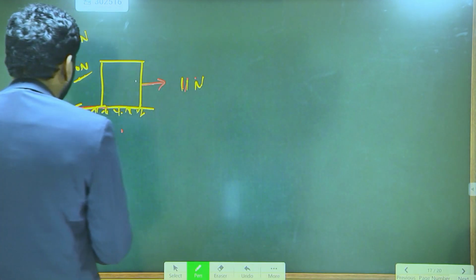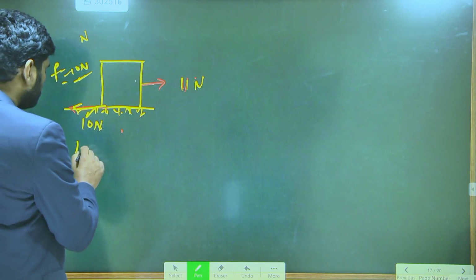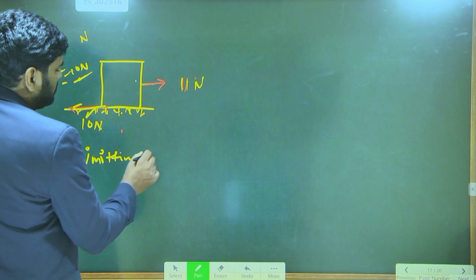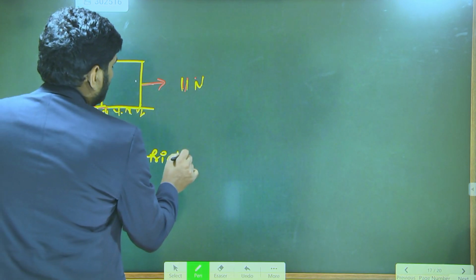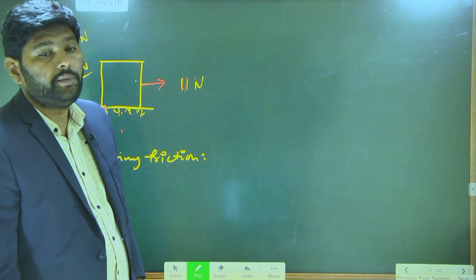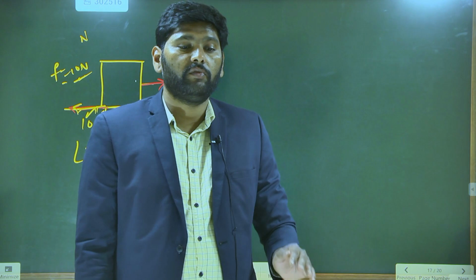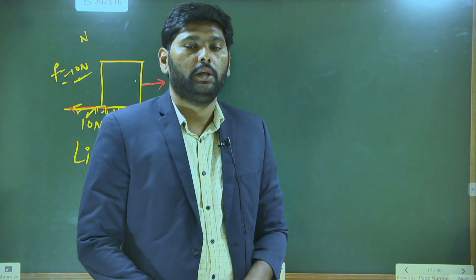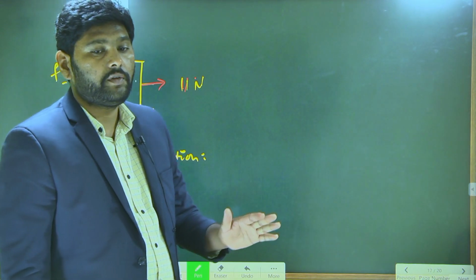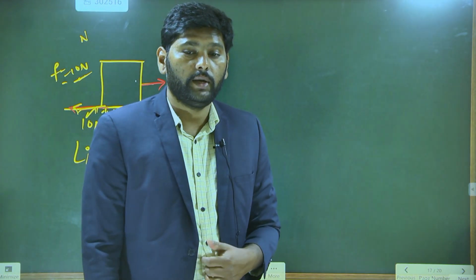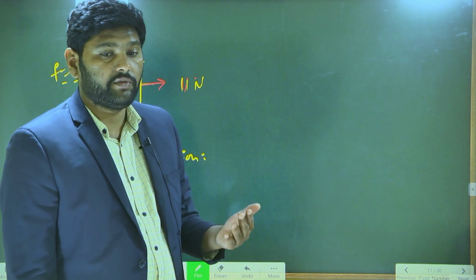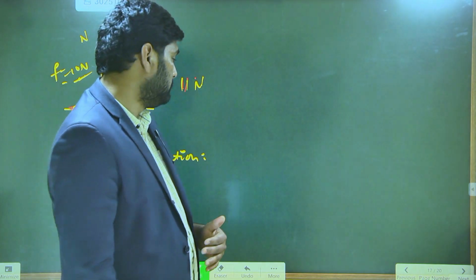Better write down: limiting friction means the maximum value of static friction is called limiting friction.